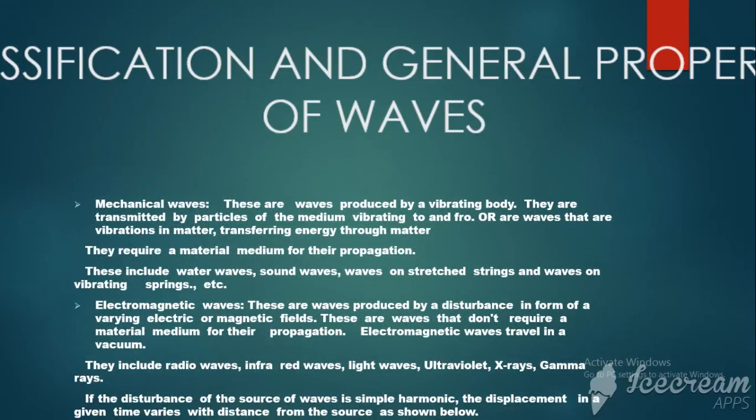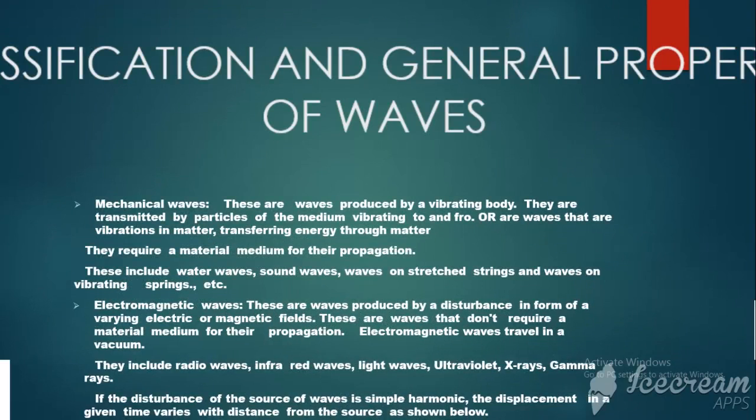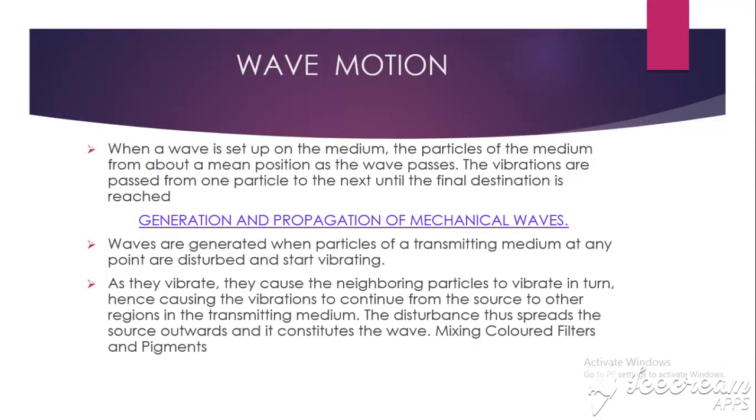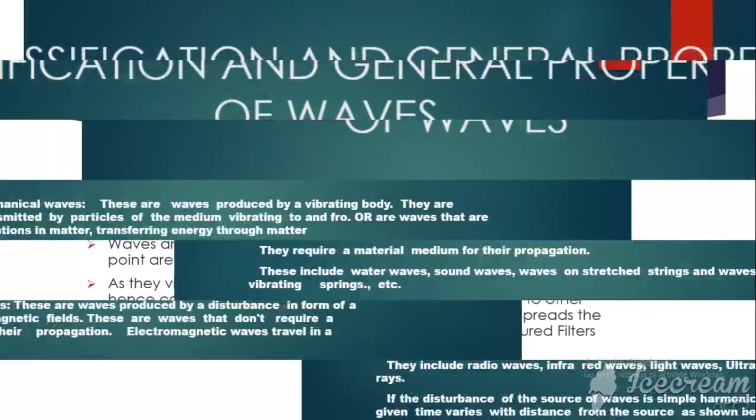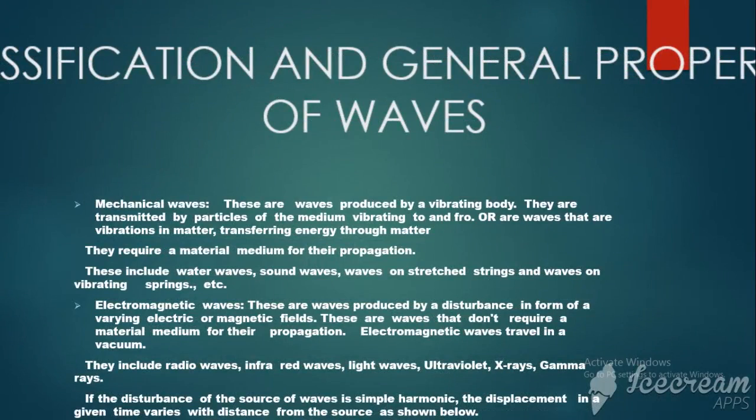Now we are looking at the real classification of waves. When they tell you to classify waves, let me just go back a little bit. We look at the classification of waves. We have the mechanical waves and we have the electromagnetic waves. Those are the two classifications of waves, and they are the genuine ones.